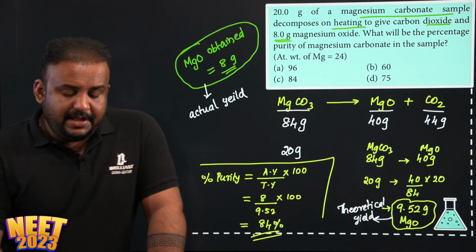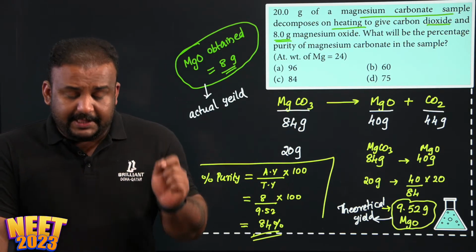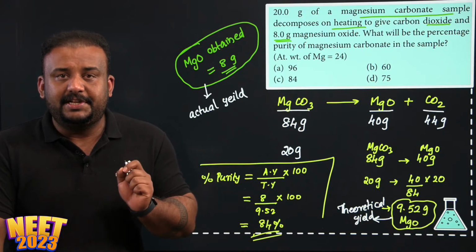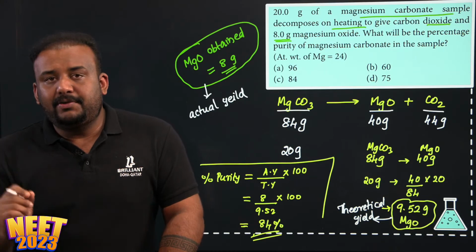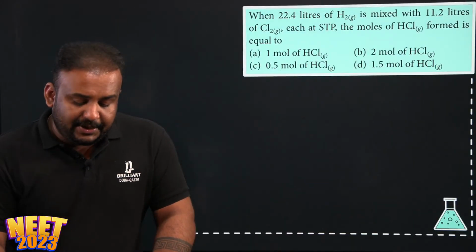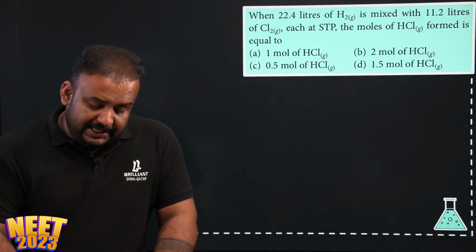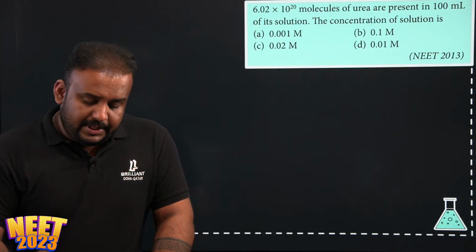So that was based on the theoretical yield. See, I just want to conclude with one small question related to limiting reagent, because that is one portion which needs to be thoroughly studied for the chapter Some Basic Concepts in Chemistry. So we will see one such question related to the limiting reagent.